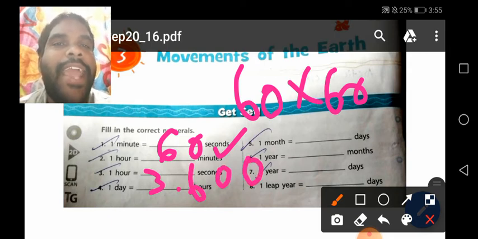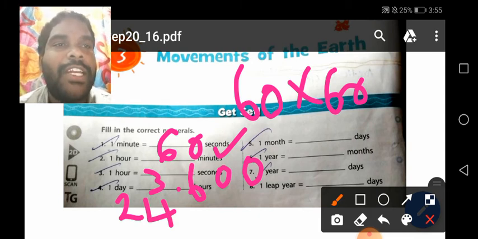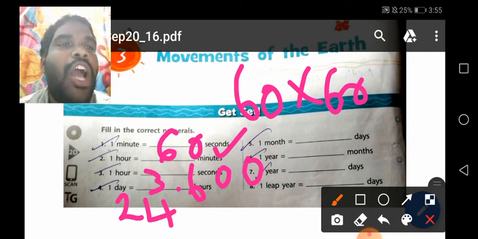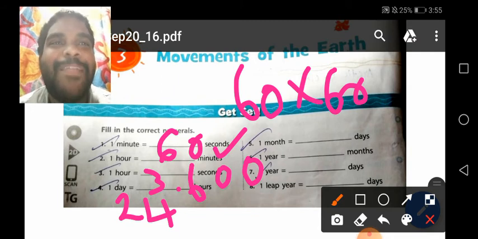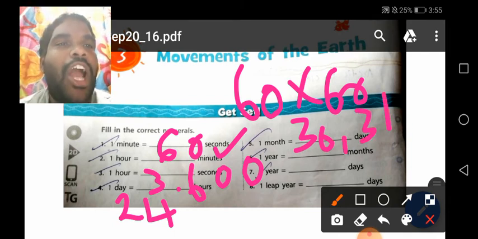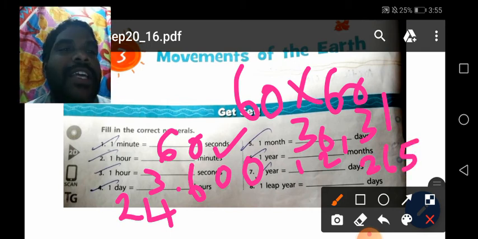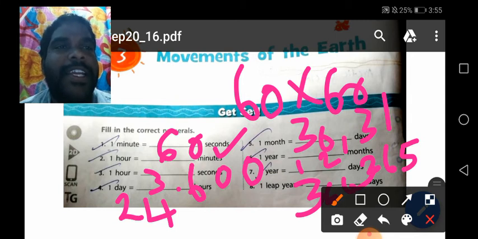3600. 1 day is 24 hours. You know that. 1 month is how many days? These are all basic points. 1 month is 30 or 31 days. 1 year is how many months? 12 months. 1 year is how many days? 365 days. And 1 leap year means 366 days. It is the Get Set.